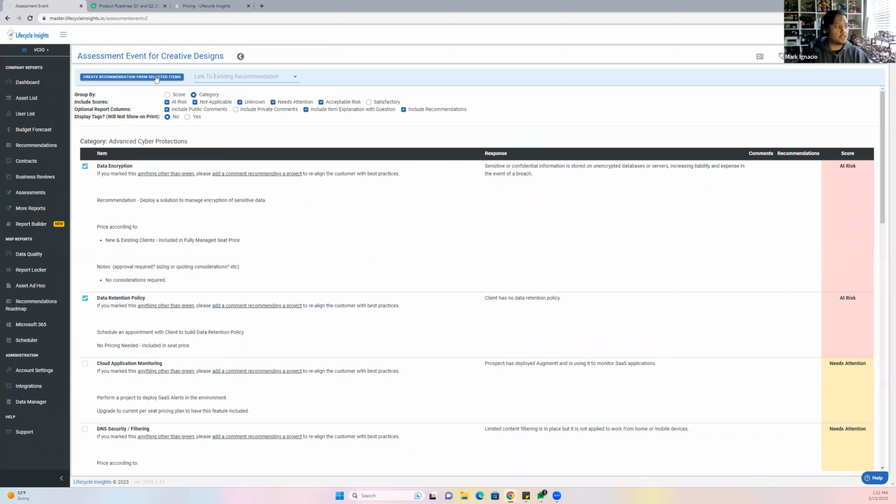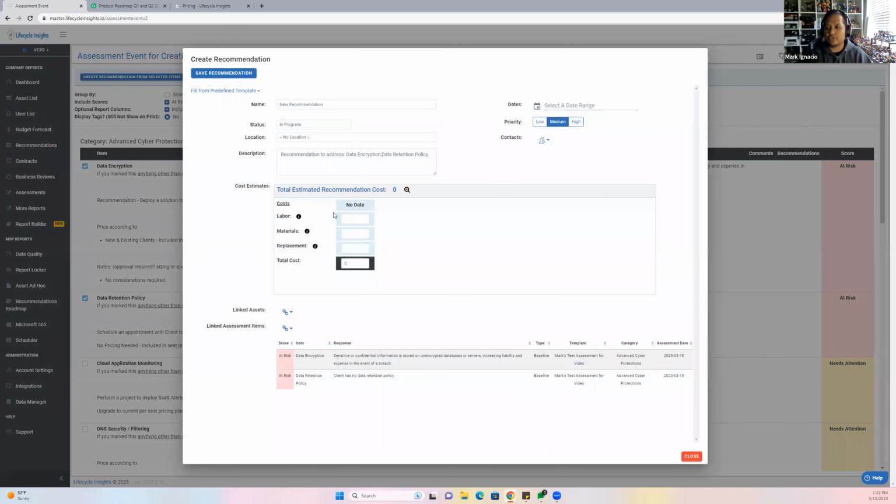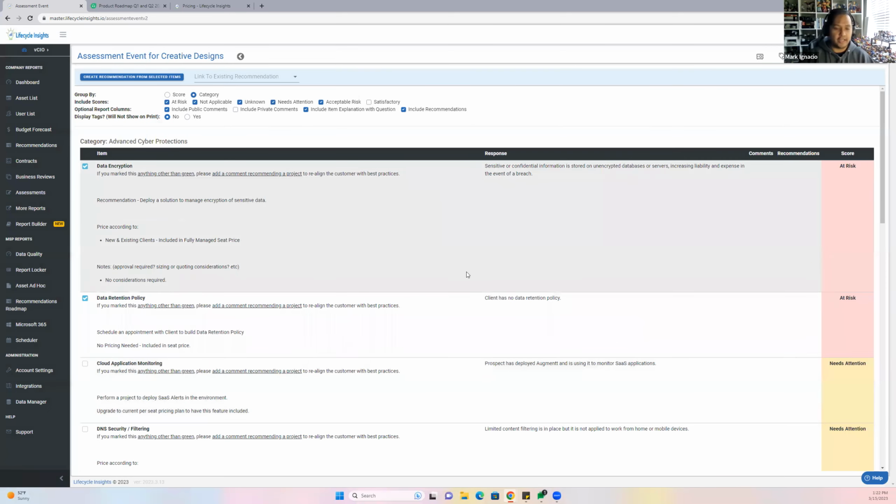And this populated as soon as I clicked on those. This is just a recommendation where you can actually link assets and link assessment items for it. We will talk more about recommendations next week. That is the whole time for recommendations for new to Lifecycle Insights. But I just wanted to show you where to build that from here.